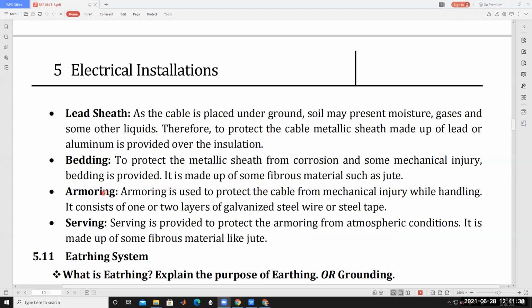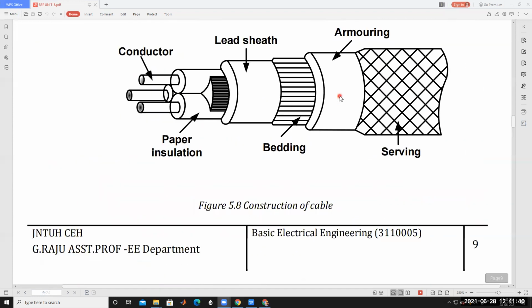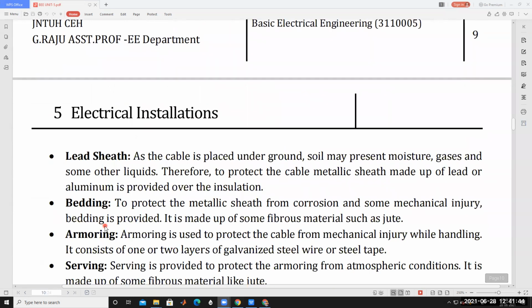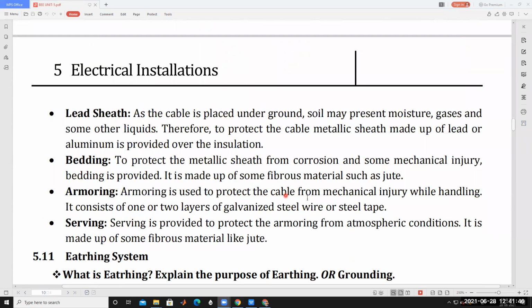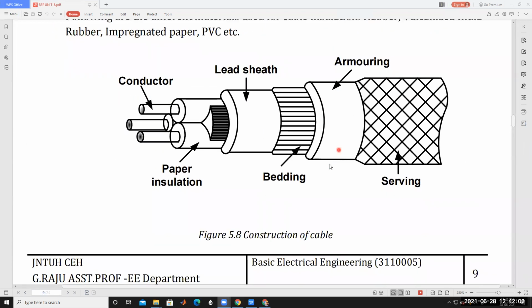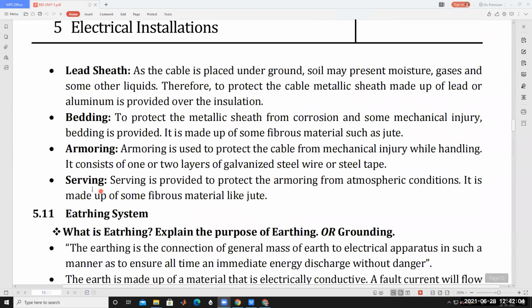Then coming to the armoring. Armoring is used to protect the cable from mechanical injury while handling. It consists of one or two layers of galvanized steel wire or steel tape. So this is armoring. And then finally, it is called serving.